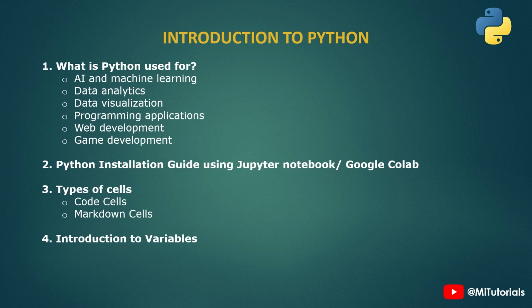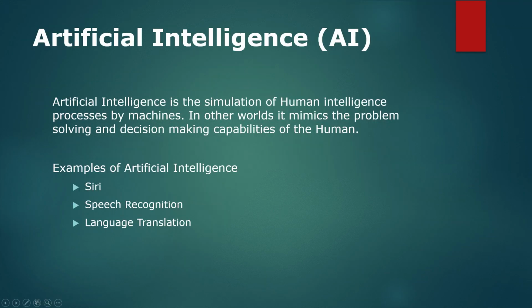So let's get started. What exactly is Python and where can we use Python? Python is basically a language which can be used in various domains. It can be used in artificial intelligence. It can be used in machine learning. Now, what exactly is artificial intelligence? Artificial intelligence is basically a simulation of human intelligence processes by machines. In other words, it mimics the problem solving and decision making capabilities of humans.